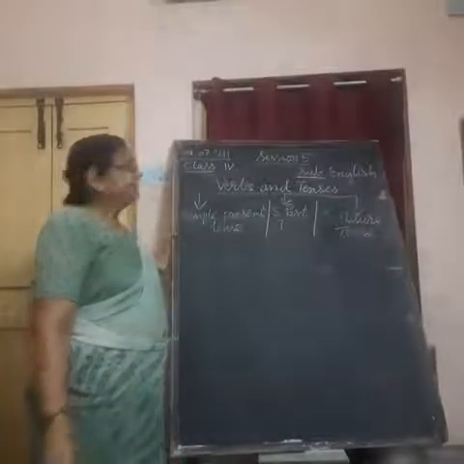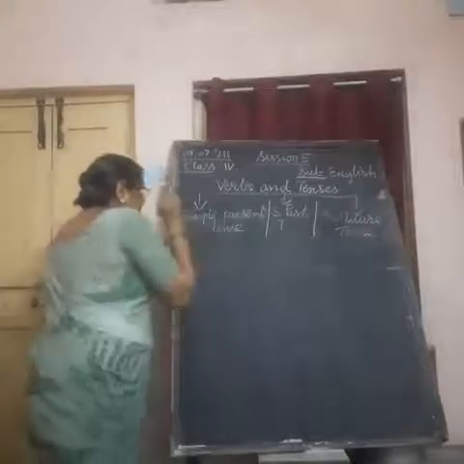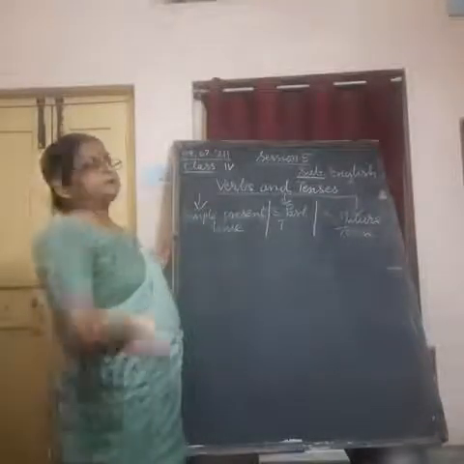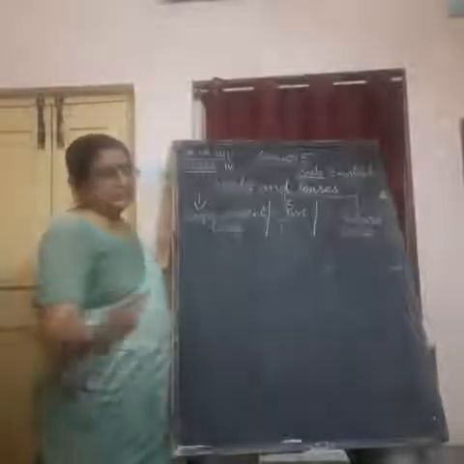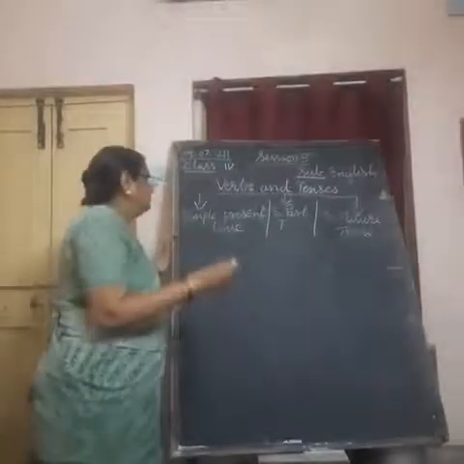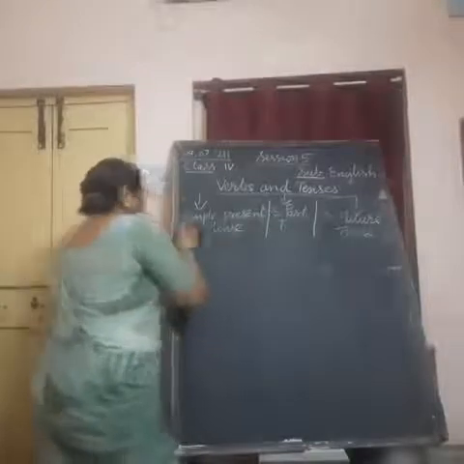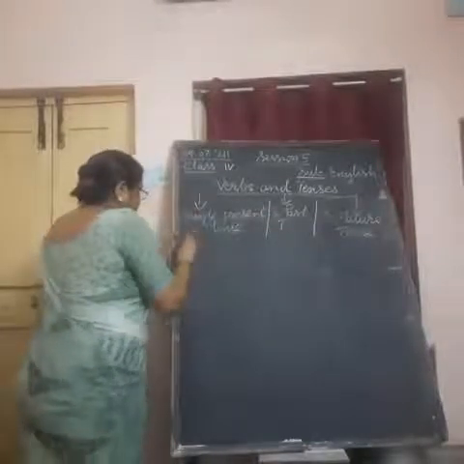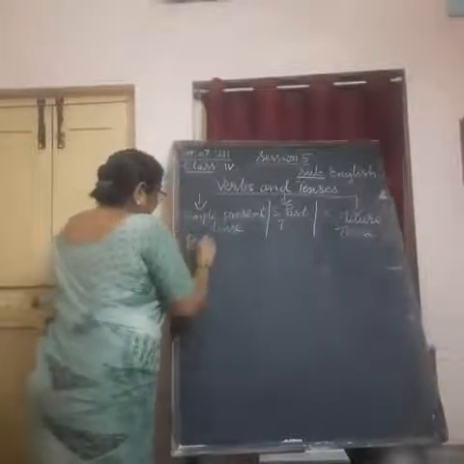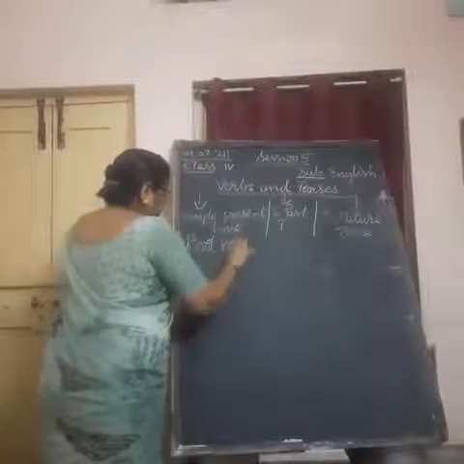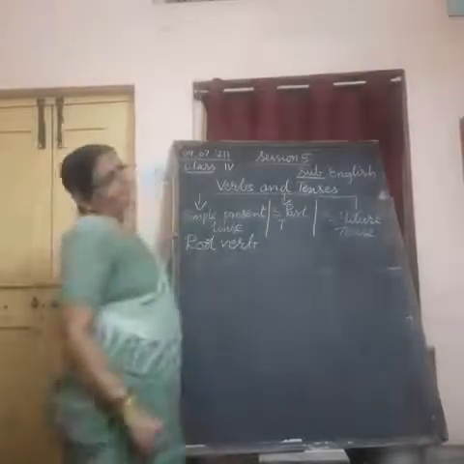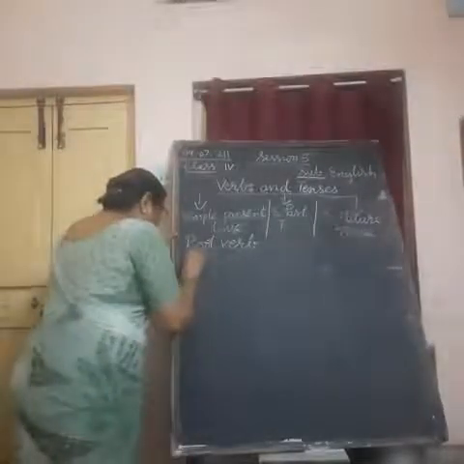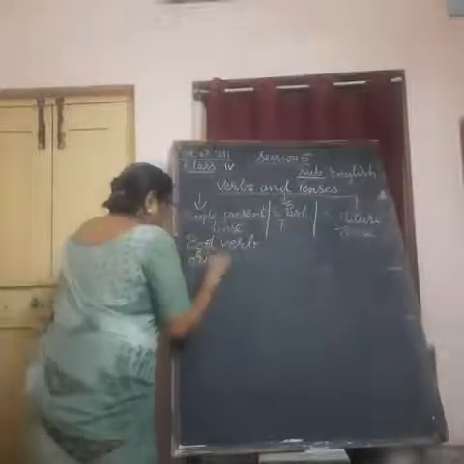Understand? And there are a few rules to follow. When and for what purposes we use present tense is one thing. I will tell you slowly. Second, when we are using present tense, we use the root verb. Root verb means only the original form of the verb. We are not adding anything.